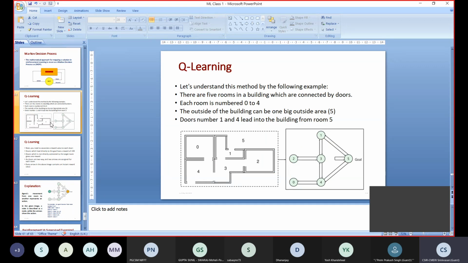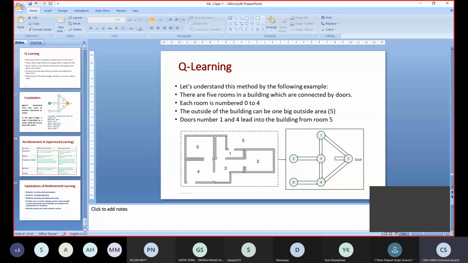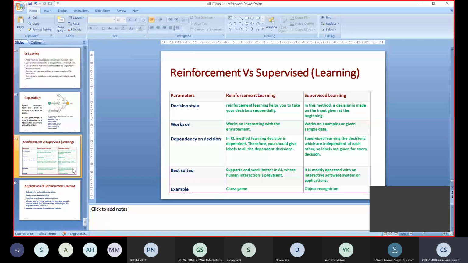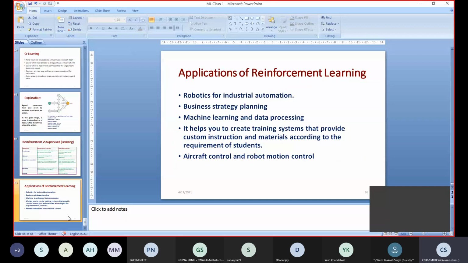Those explanations with the help of this example we have seen, that is, going from inside the room, a robot is trying to go to room number 5, which is nothing but a garden. And we have seen the difference between reinforcement learning and supervised learning with some parametric values. And finally, we have seen what the applications of reinforcement learning are.